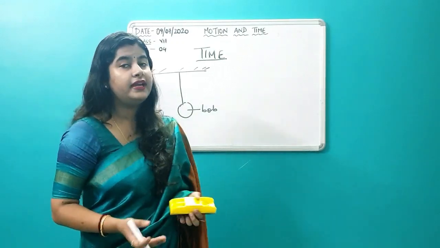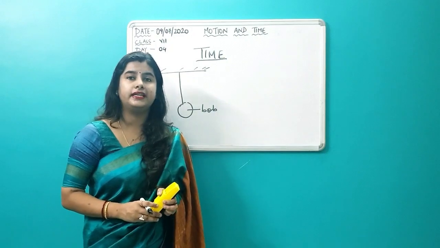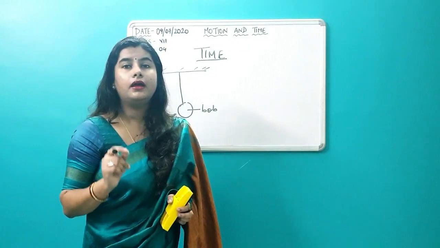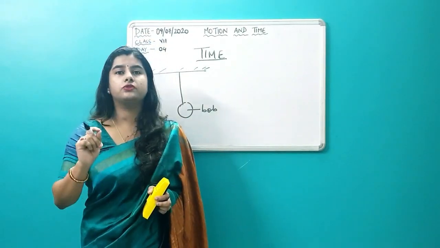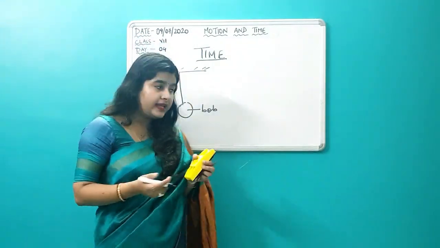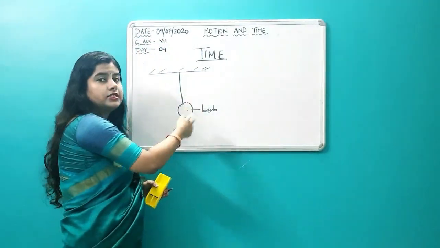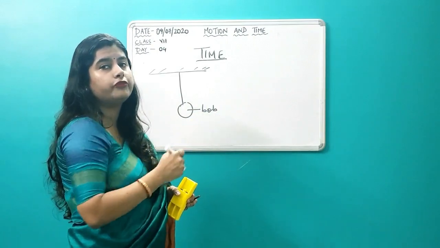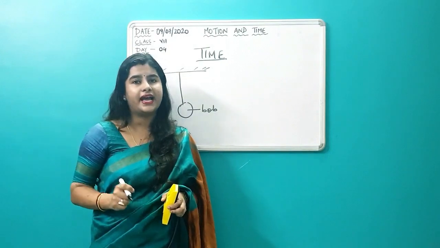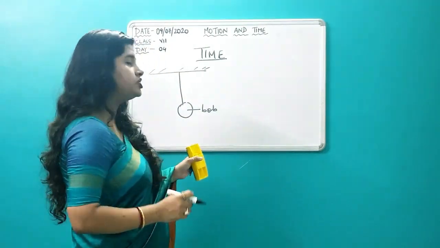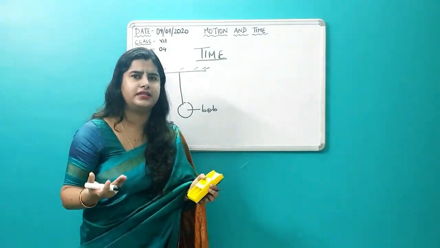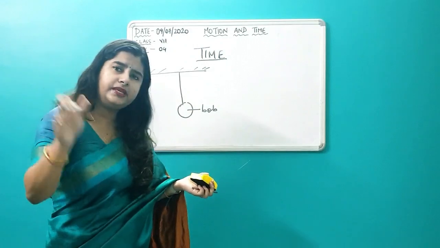What is time period? Time period is the time taken to complete one oscillation. Time taken by the pendulum to complete one oscillation. Now what is oscillation? Oscillation means the to and fro movement of the pendulum. And the time taken to complete one oscillation is the time period. Now when I say one oscillation, what does it mean? This will keep on moving.